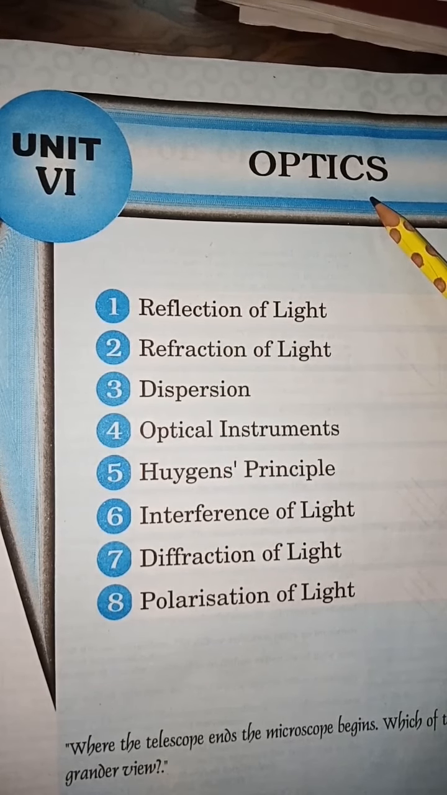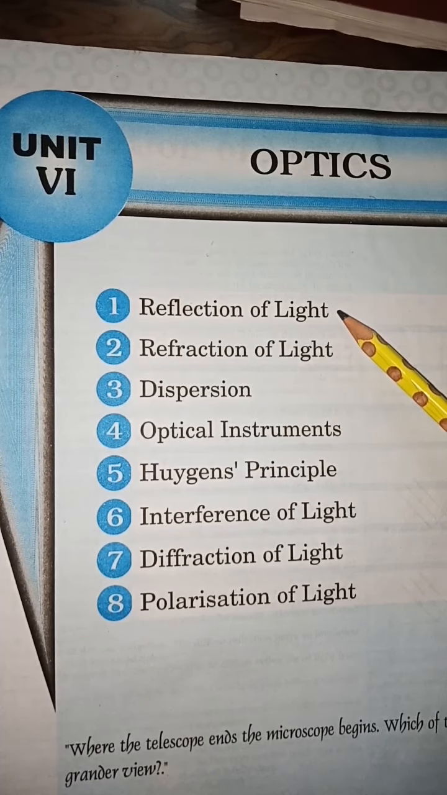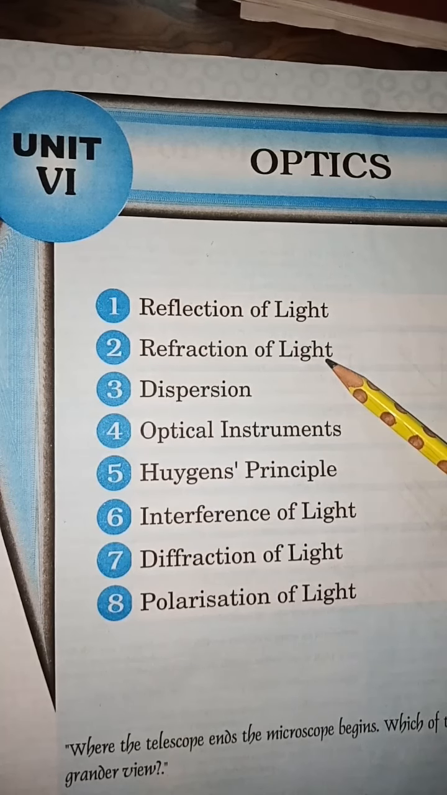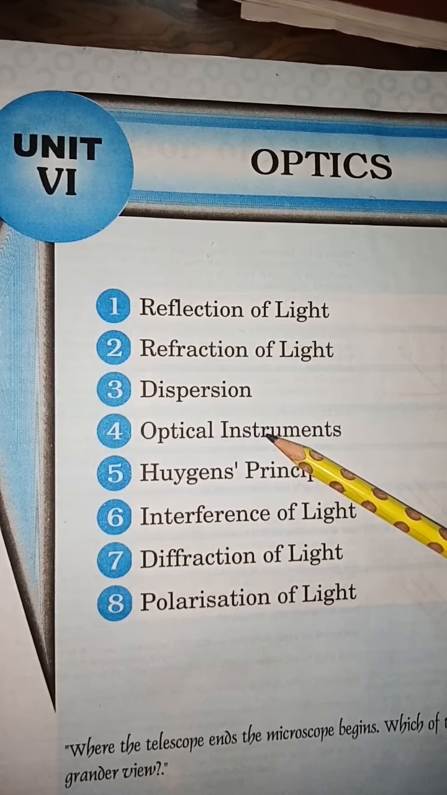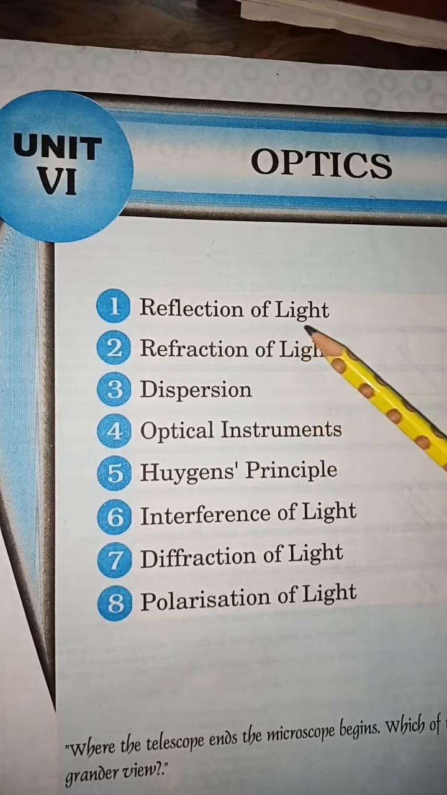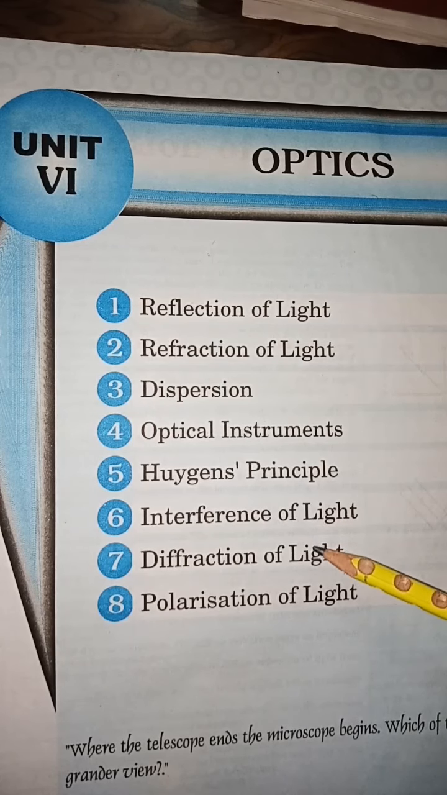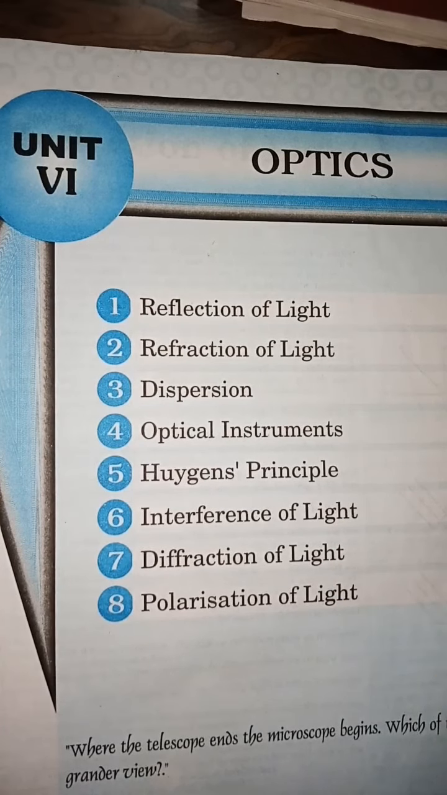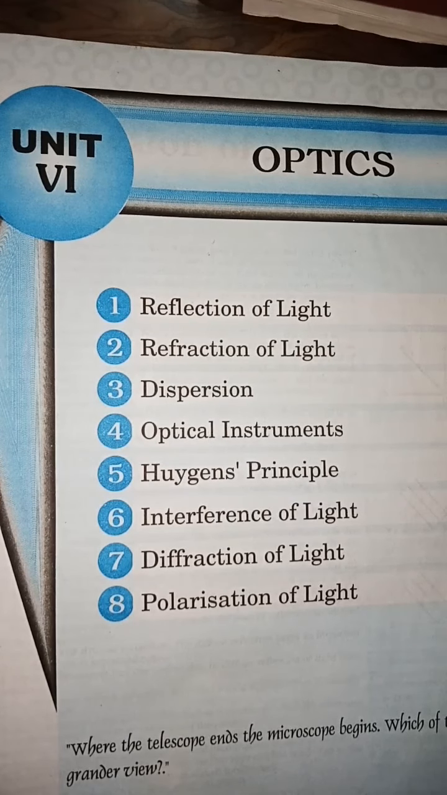In optics, you have to study two parts. First is called ray optics, in which you will study mostly reflection and refraction, dispersion, and optical instruments. These are all properties of ray optics. Besides this, there are Huygens principle, interference of light, diffraction of light, and polarization of light. You study all these properties of light on the basis of the wave nature of light.